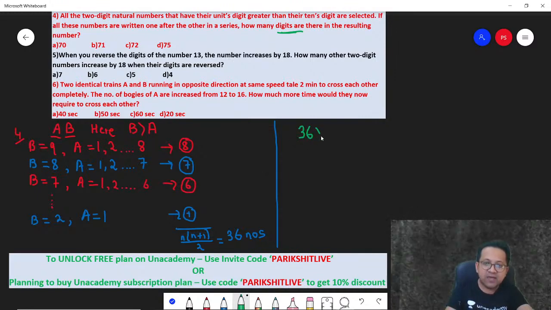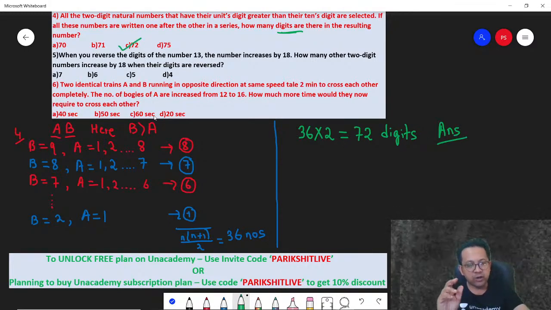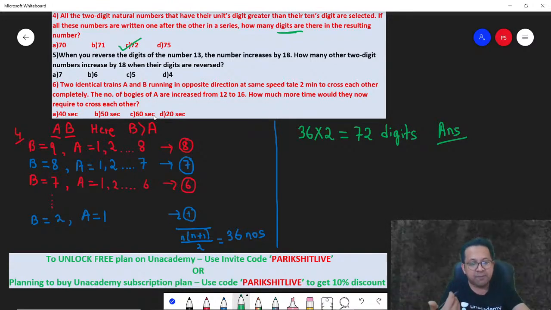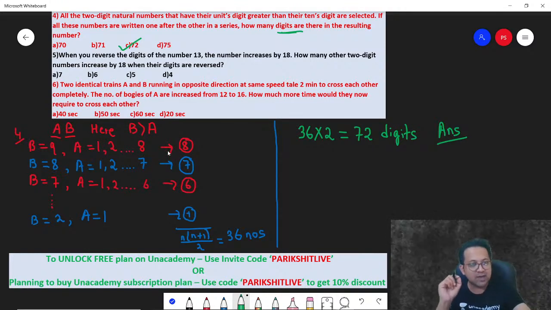So can I say if each of these numbers is a two-digit number, then the total digits will be 72 digits? Will you agree on this? Do you understand? Follow? So 36 numbers are there, but all of them are two-digit numbers. So one number, two-digit, 36 numbers, 72 digits. Answer is 72. Pretty simple one again, provided you use logic and common sense.